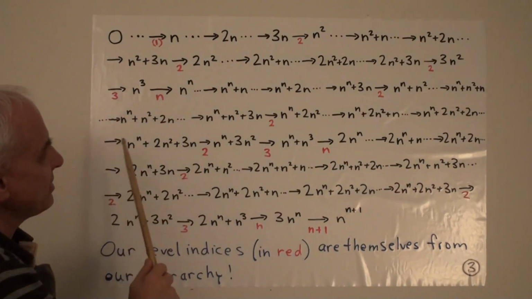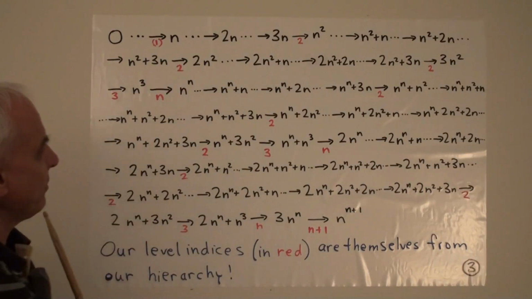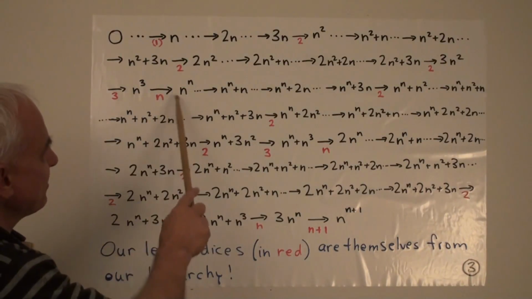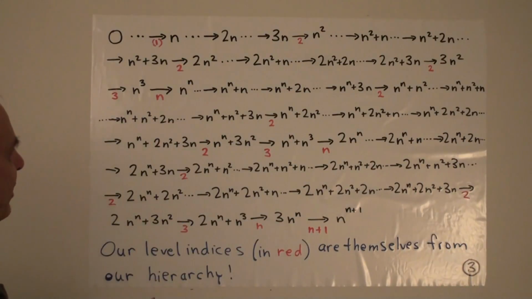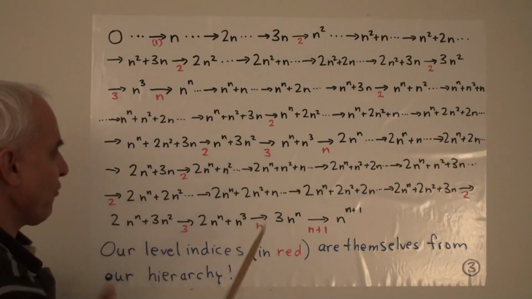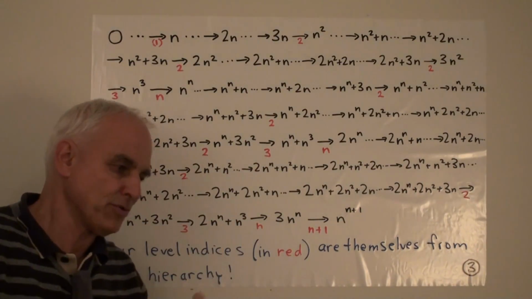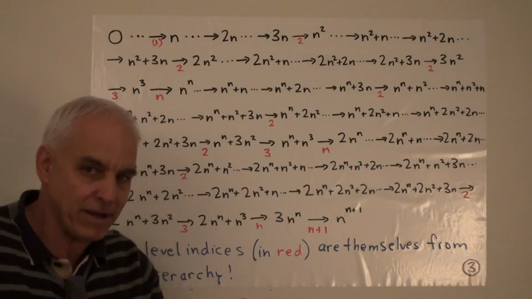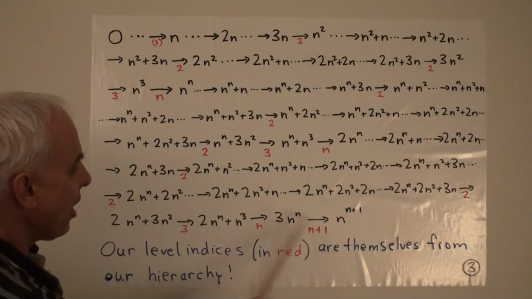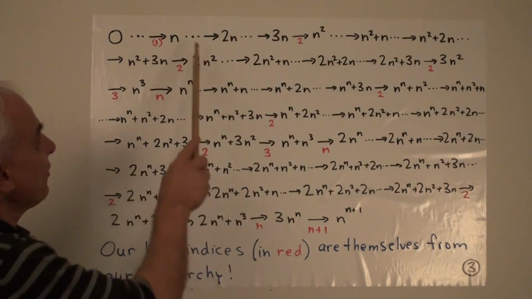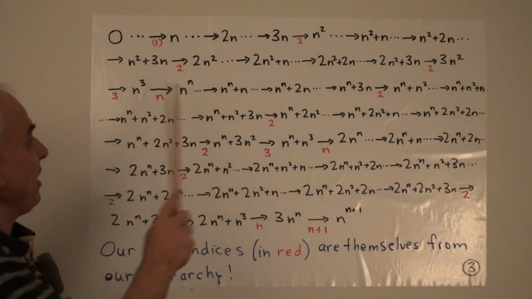And then what happens is again a kind of repeat of what we've had before. So there's a kind of self-similarity that starts to appear here, that the sequence of red numbers, which records the level of the limit, starts to look a lot like the original sequence. So at this stage here, we've gotten up to n plus 1. So that's just up to there, right? We've made the transition.